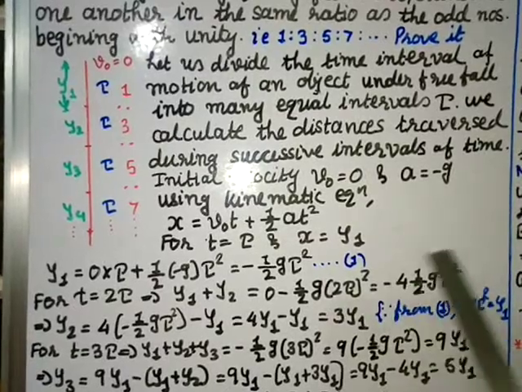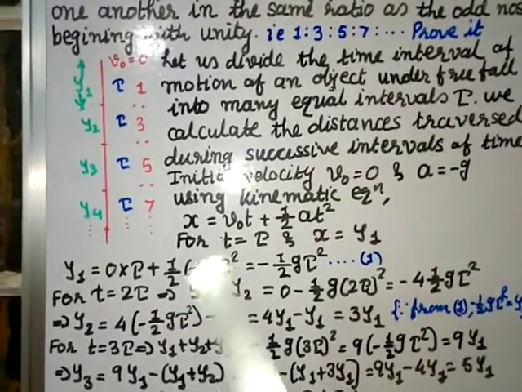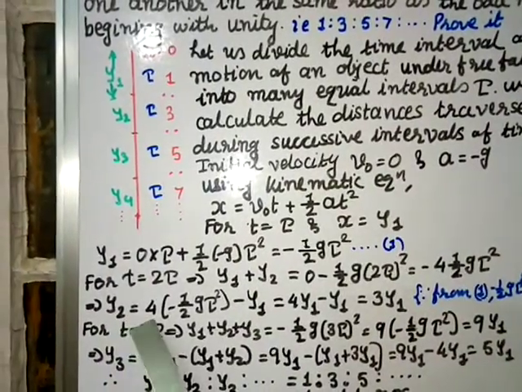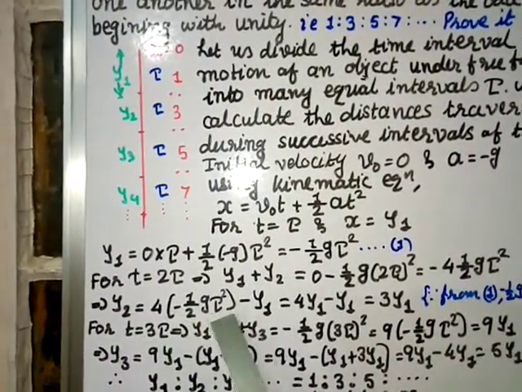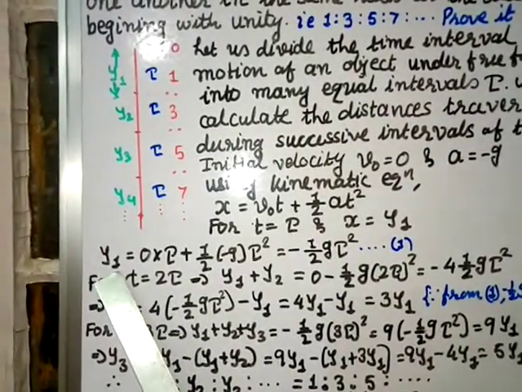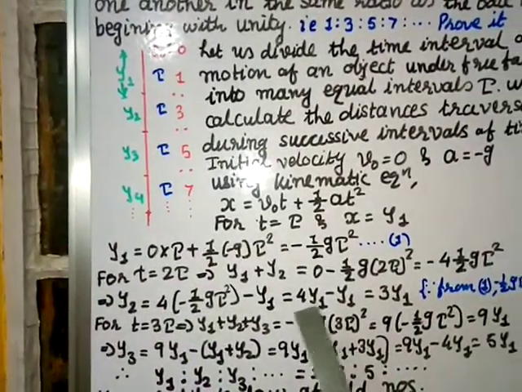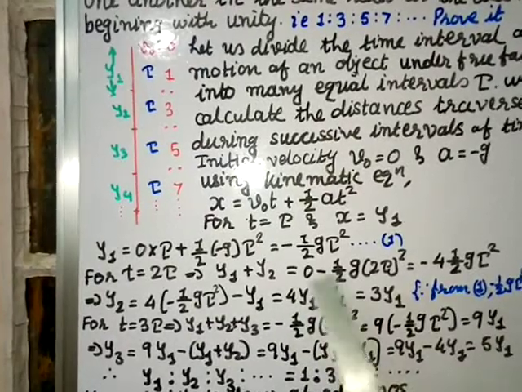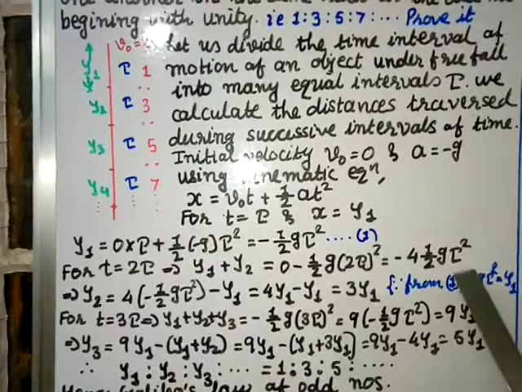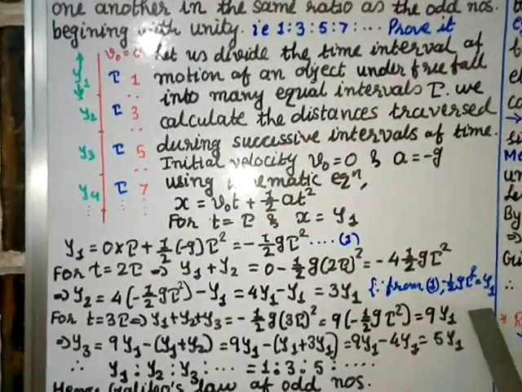This negative take with this value. This y1 you transfer over here, it becomes minus. So here remains y2 equal to 4 times minus 1/2 g tau square minus y1. This value from equation 1 equal to y1. So put this value as y1. So 4y1 minus y1 gives you 3y1, and the value I have written as from 1, minus 1/2 g tau square is equal to y1.